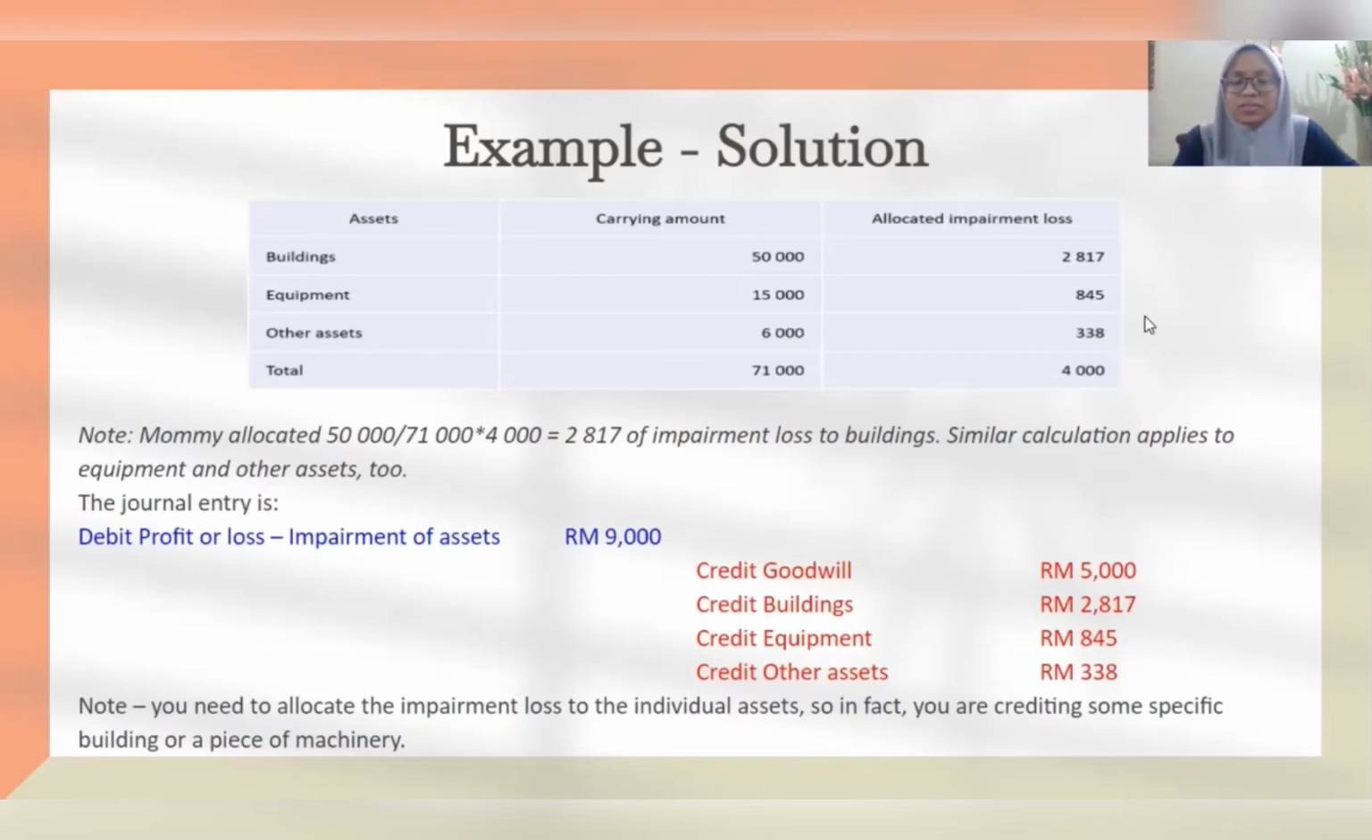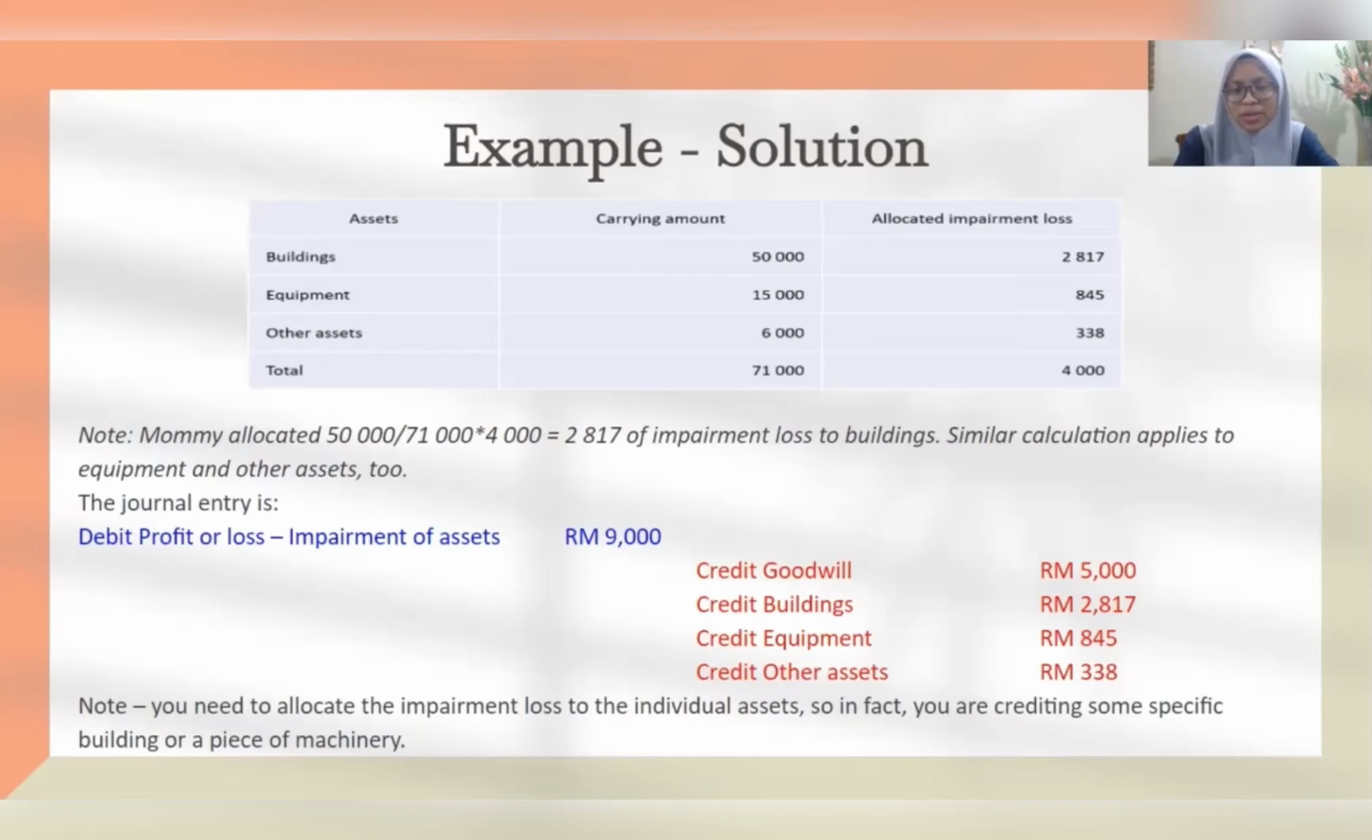So if the question asks for journal entry, this is how it's going to look like. Debit profit or loss, impairment of asset, which is about the impairment loss just now, which is 9,000. And then we will credit goodwill, 5,000. Credit buildings, 2,817. Credit equipment, 845. And then credit other assets, 335. Just to make sure that you need to allocate the impairment loss to the individual assets. So actually you are crediting some specific building or a piece of machinery.